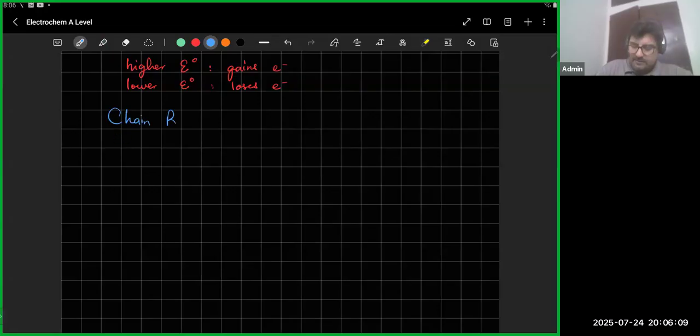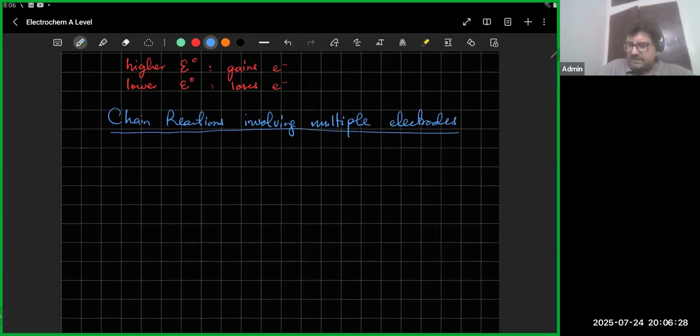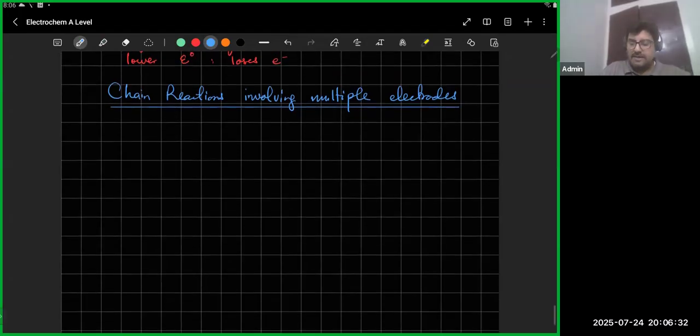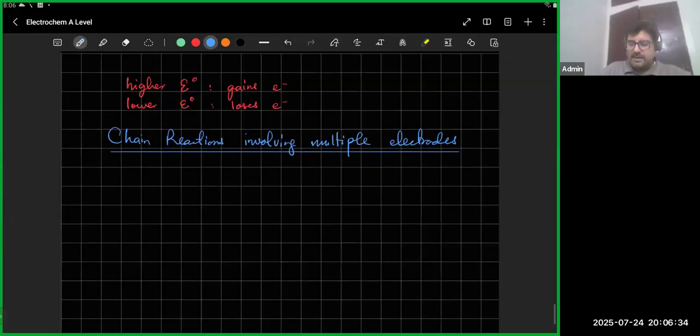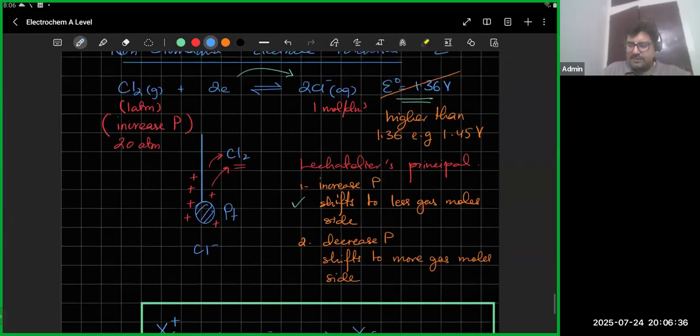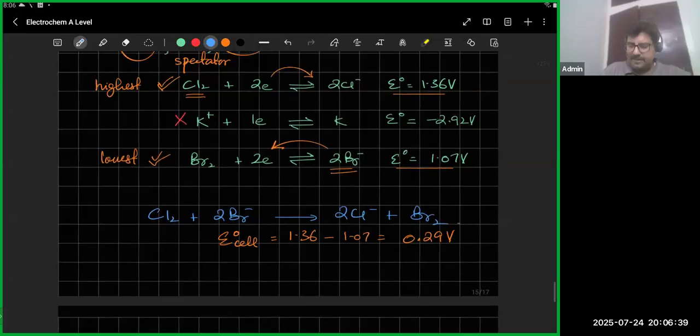Chain reactions involving multiple electrodes. ठीक है. This thing, ये जो चीज़ है, this thing is slightly complicated. It's not going to be a question that's going to carry a lot of marks. लेकिन है वही कि it's higher potential gains electrons and lower potential loses electrons.